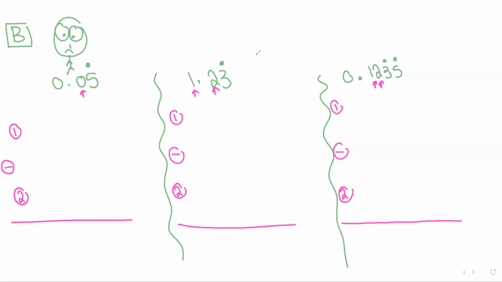Now, I need you to pay real attention in case number B. Because in case B, we are going to understand why do we multiply by a 10 or 100 or 1,000 or so on. Now, let me just actually change the setting.